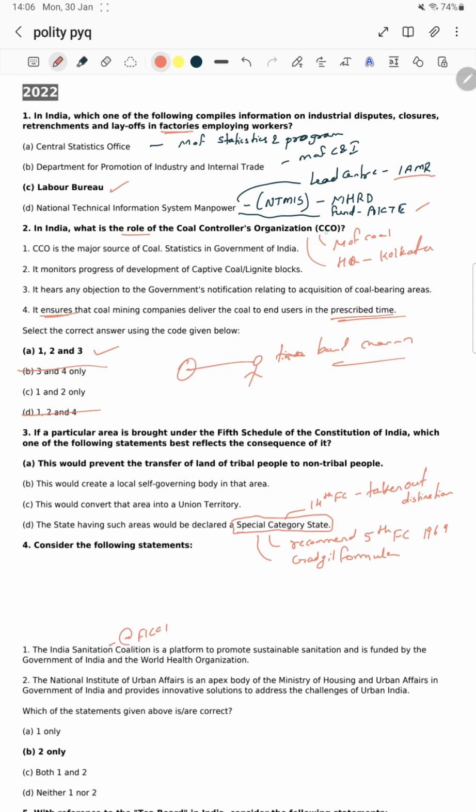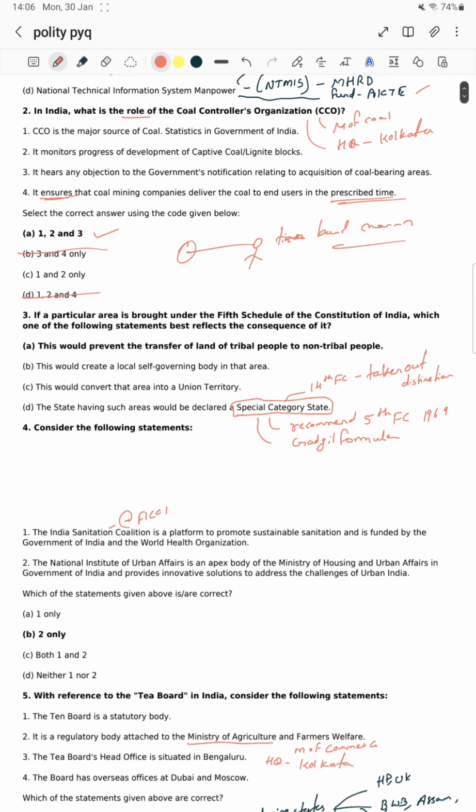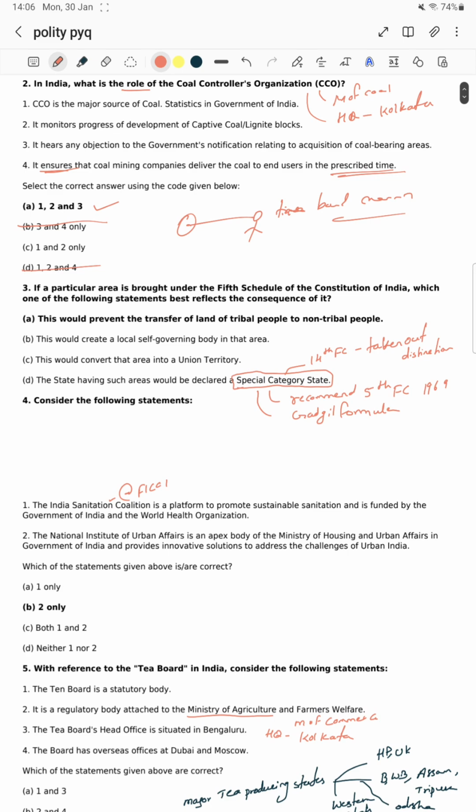Next one: the Coal Controller's Organization comes under the Ministry of Coal. Where is its headquarters located? In Kolkata. Because we asked about the Tea Board headquarters in the question itself, the Coal Controller's Organization's headquarters is Kolkata. Next question: if a particular area is brought under the Fifth Schedule of the Constitution of India, which one of the following statements best reflects the consequences of it?